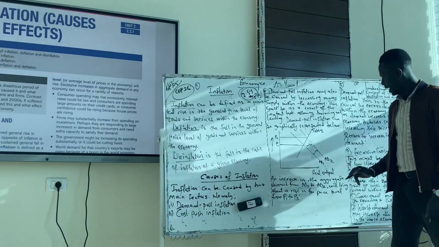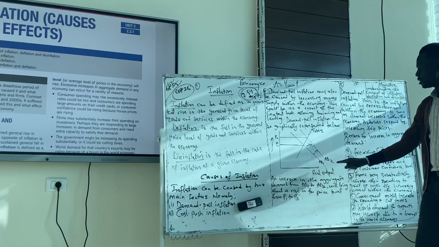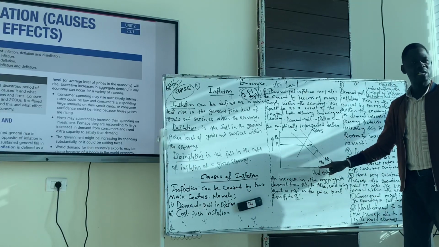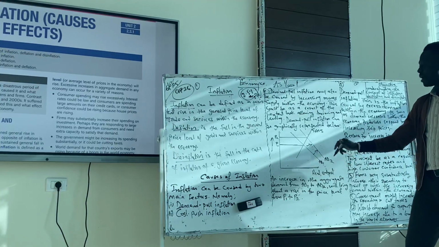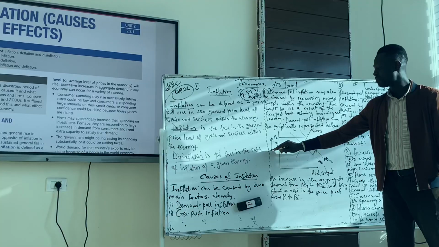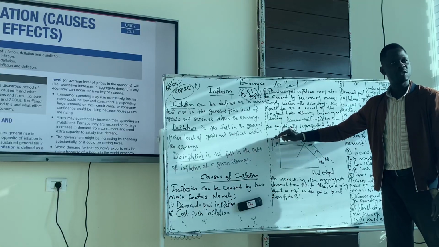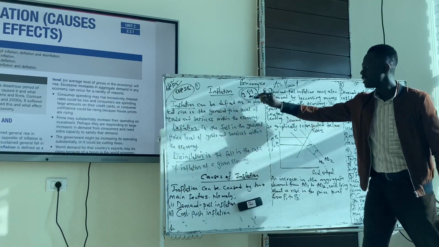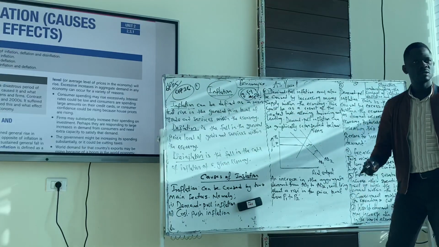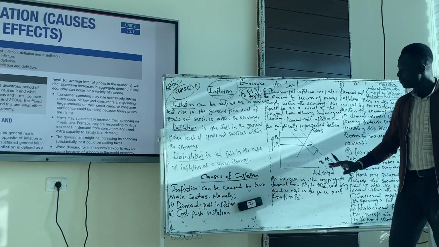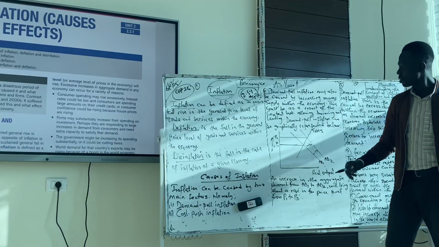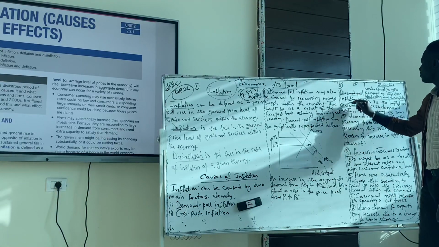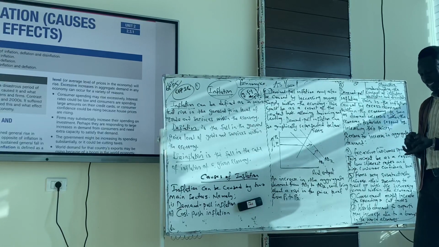Get the point here? Any of the reasons here will shift the aggregate demand curve rightward from AD1 to AD2. And as soon as this increases, firms will respond by increasing the price of the product from P1 to P2. And as soon as this happens, then there's inflation. Do you understand inflation here? So the inflation that is caused by an increase in aggregate demand within the economy is called demand pull inflation. So that ends it for now.